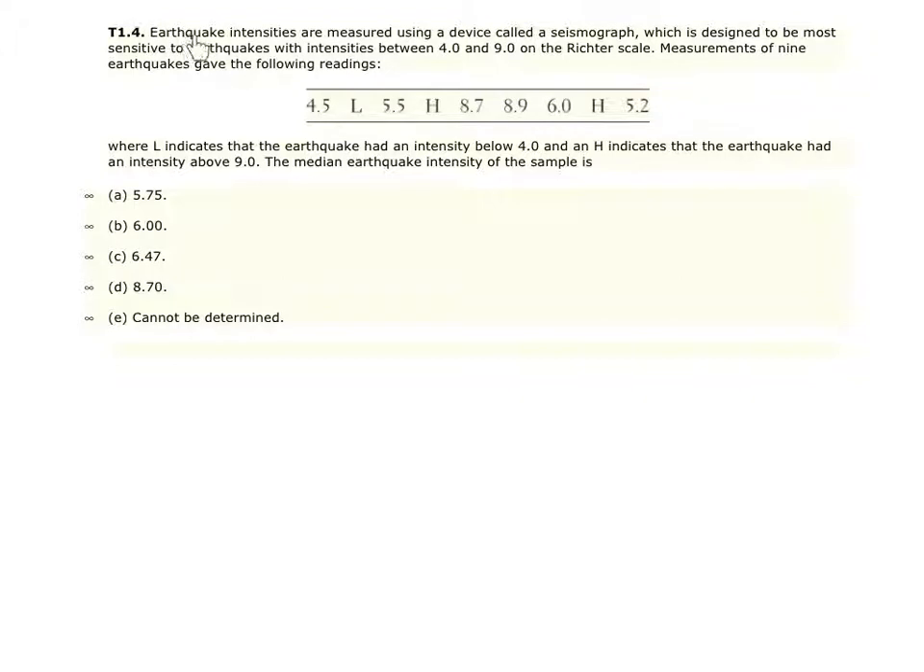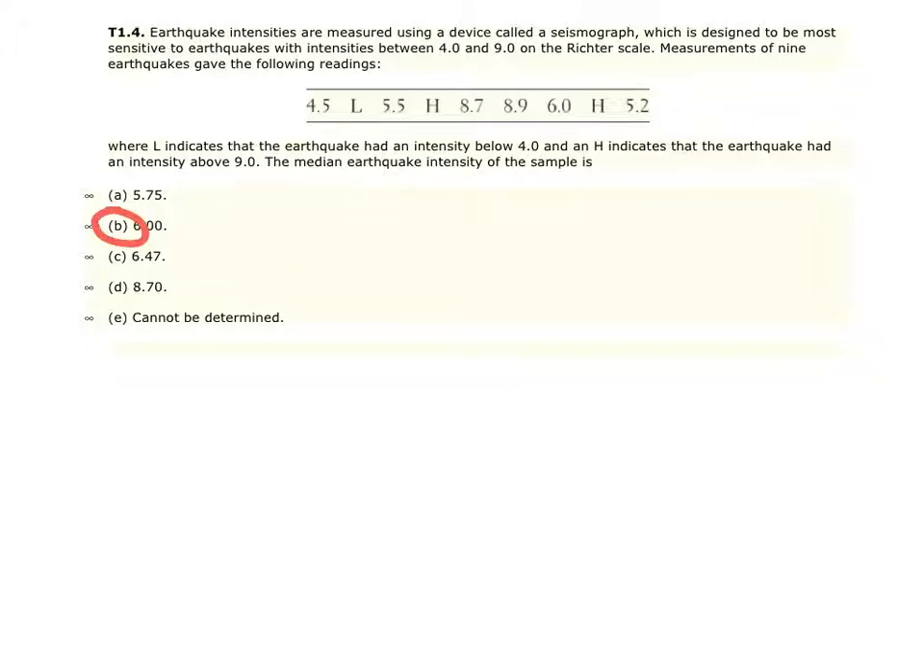Question 4. Earthquake intensities are measured by a device called a seismogram, which is designed to be most sensitive to earthquakes with intensities between 4.0 and 9.0 on the Richter scale. Measurements of 9 earthquakes gave the following readings. So here we have them. We see that 3 of them we don't have the numbers for. L indicates that the earthquake had an intensity below 4.0, and H indicates that the earthquake had an intensity above 9.0. The median earthquake intensity of the sample is what? The correct answer here is going to be letter B.